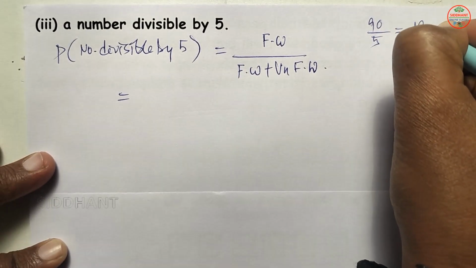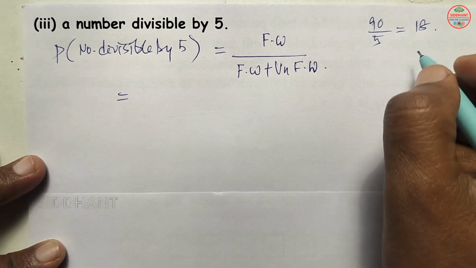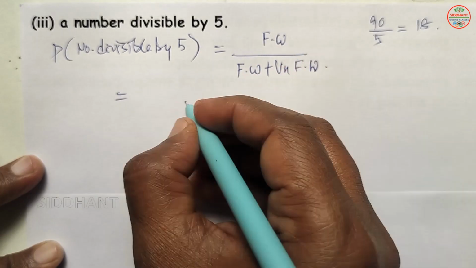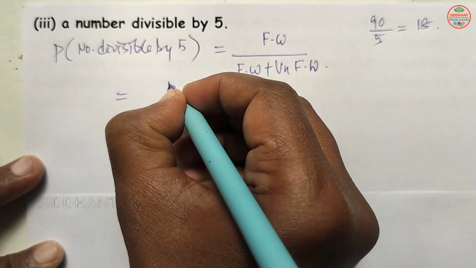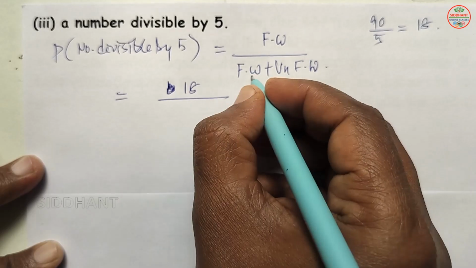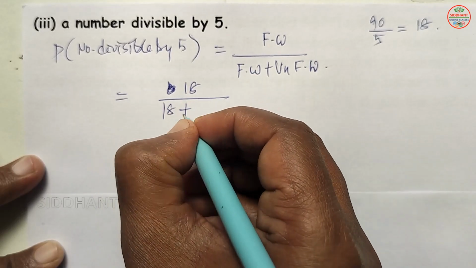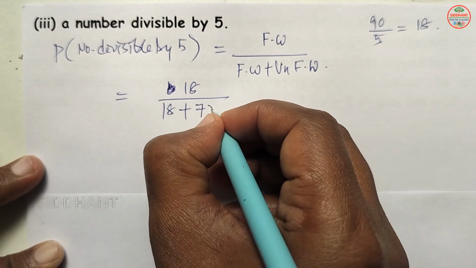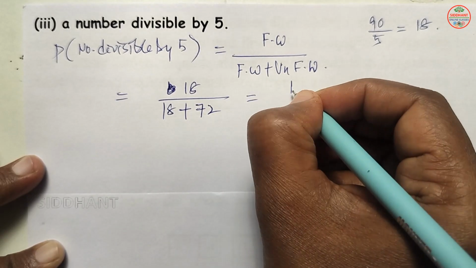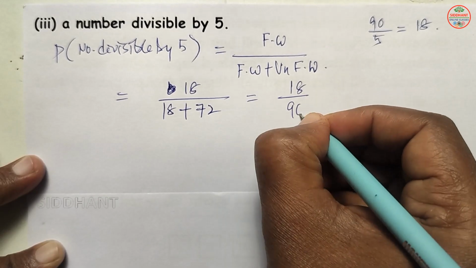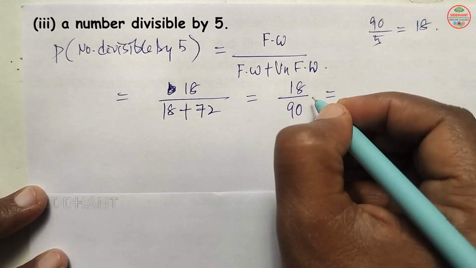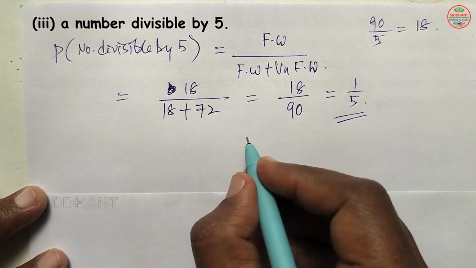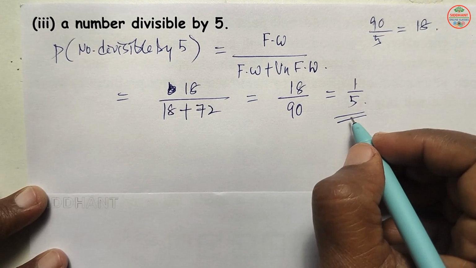So that will be 18 numbers which are divisible by 5 here. So favorable ways will be 18. Unfavorable ways, which are not divisible by 5, that will be 72. So that is equal to 18 by 90. So that will be 1 by 5 here. So this is the probability of the number divisible by 5.